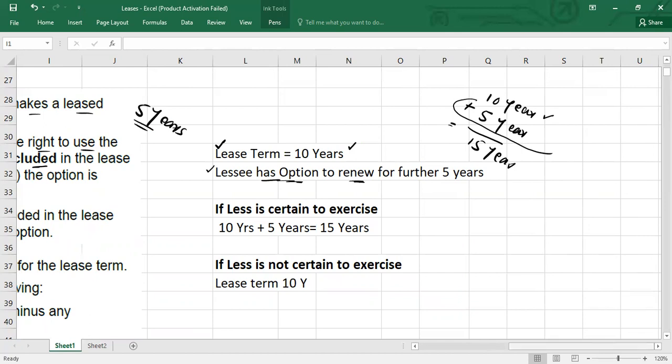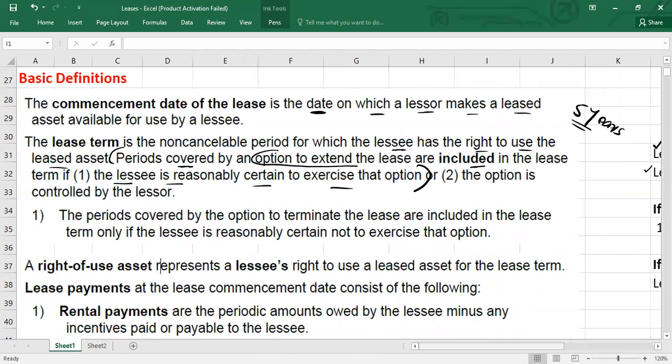There's another point also. If you look here, point number two, I'm going to talk about it. Again, the lease term could be extended. There is a second point: what if the option is controlled by the lessor? So here we go, let me give you another example.